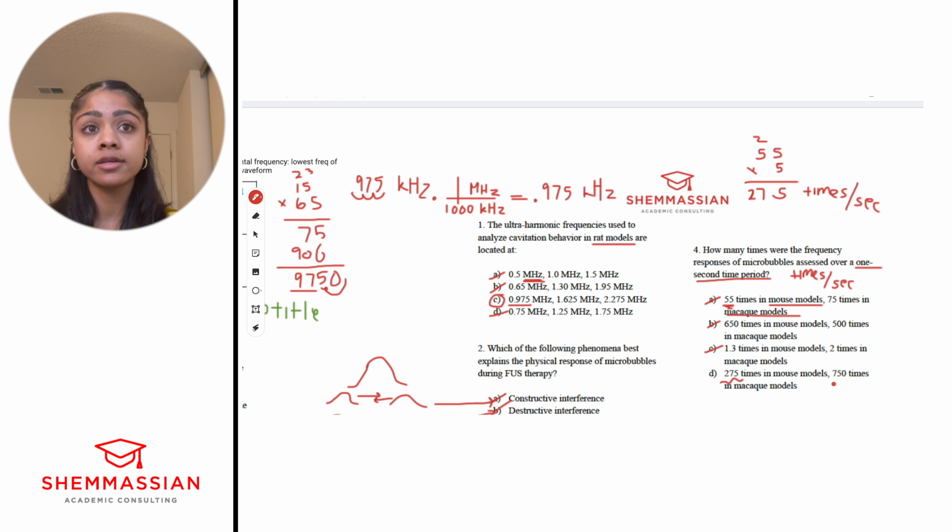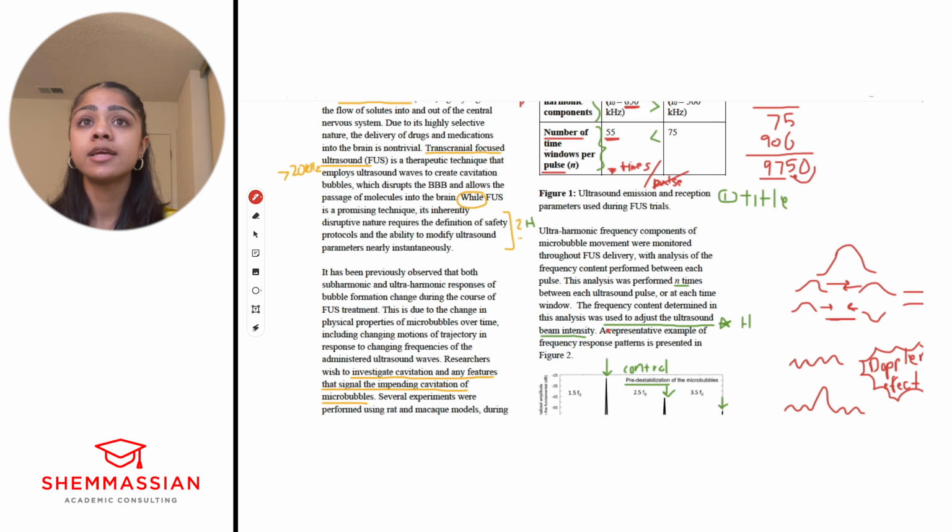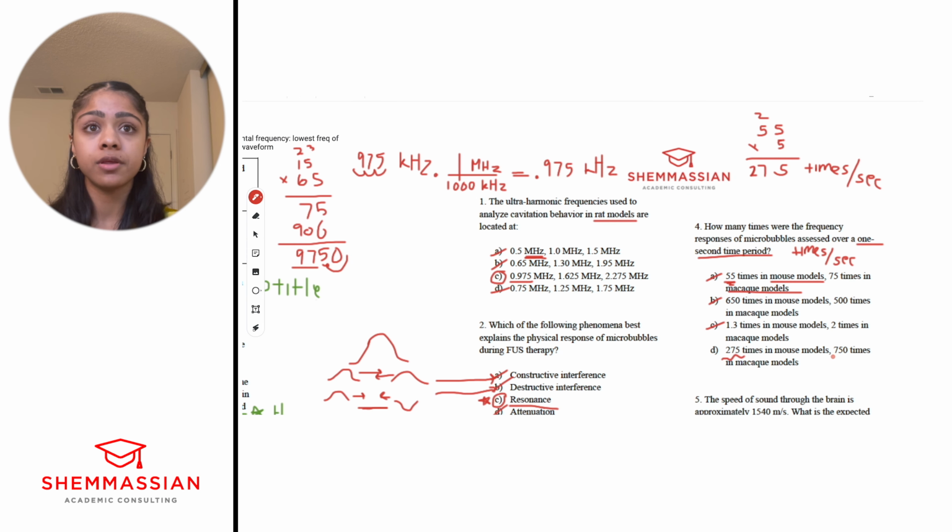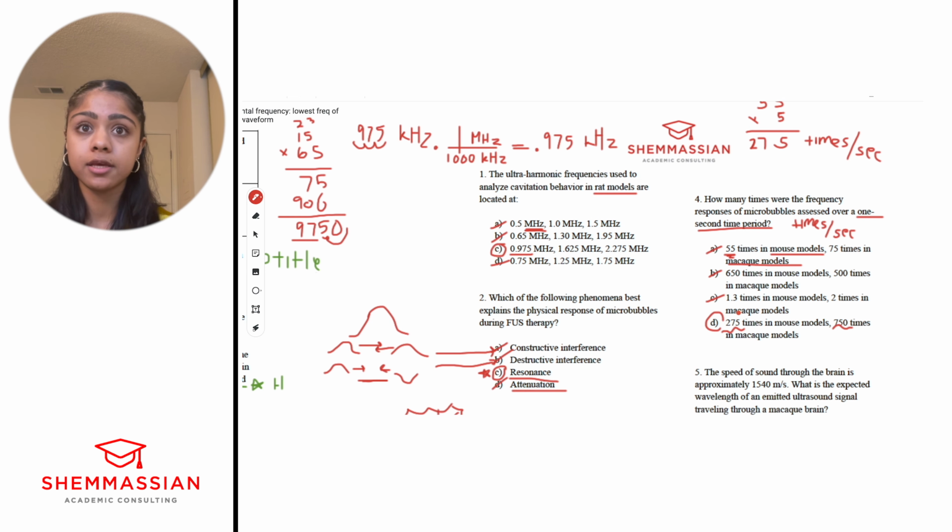We can also check the macaque models, right? But the macaque was 75 times 10, which is going to be 750. Right? So we got to D with process of elimination, just doing one simple calculation, but making sure that you're paying attention to units, getting to the right units at the very end, and understanding that hertz is per second.